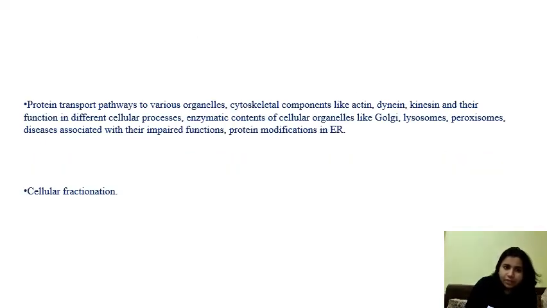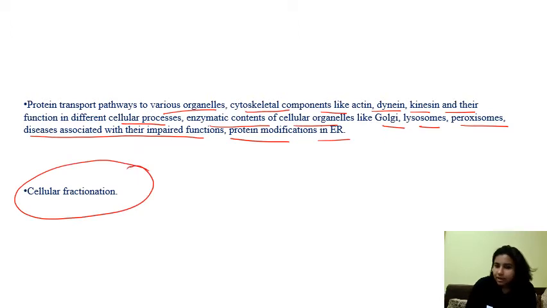Next, protein transport pathways to various organelles, cytoskeletal components like actin, tubulin, kinesin and their functions in different cellular processes, enzymatic content of cellular organelles like Golgi, lysosome, peroxisome, diseases associated with impaired functions, protein modifications in ER and cellular fractionation.